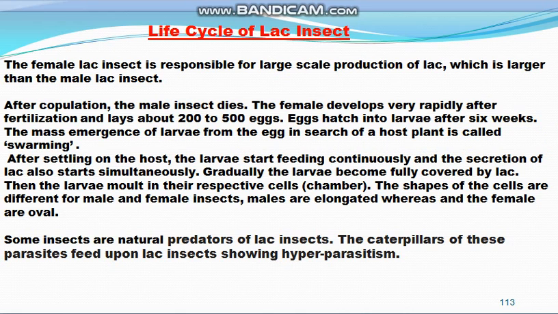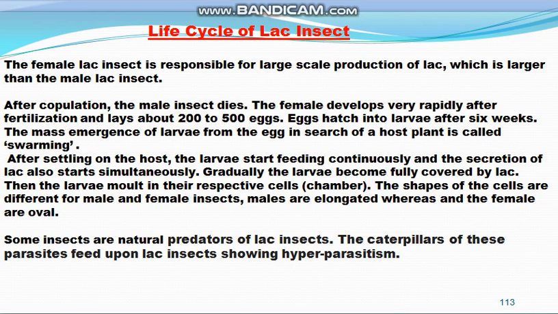So if we start its life cycle, I will tell you that the female lac insect is mainly responsible for the production of the lac, and the female lac insect is larger than the male lac insect. Why is the female lac insect responsible for production of lac? Because after copulation, that is, after mating, the male insect dies and the female develops rapidly after fertilization.